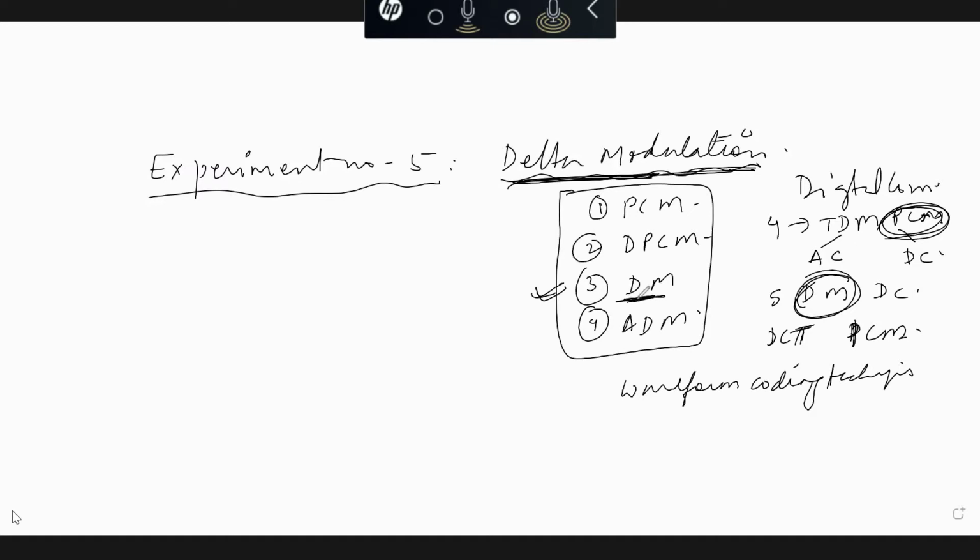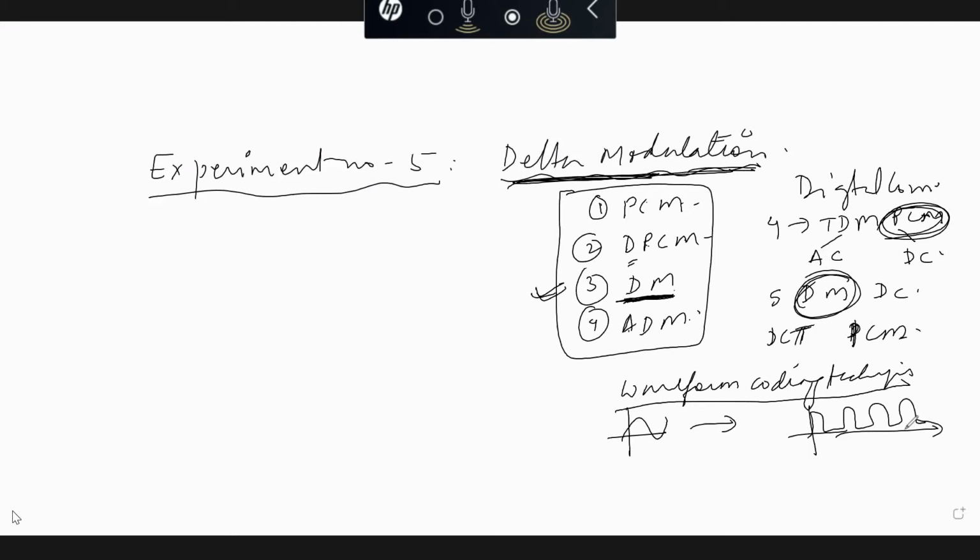It is not done in your DCT syllabus until now, because we have to do DPCM and then go to DM. So a little bit of idea we need to give you. PCM, DPCM, delta modulation, adaptive delta modulation are all classified as waveform coding techniques. The function of all these techniques is basically to convert the analog input signal into digital pulses. If all have the same purpose, then why are these 4 being studied?